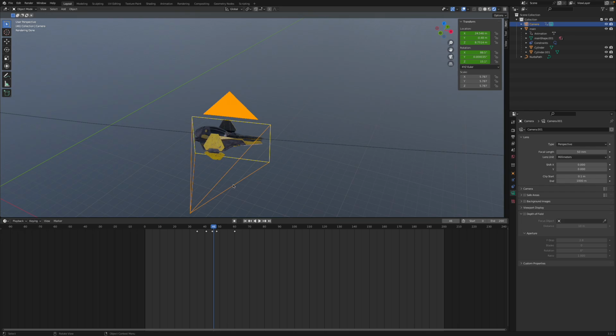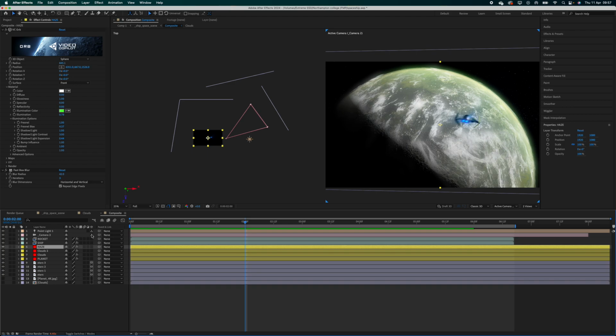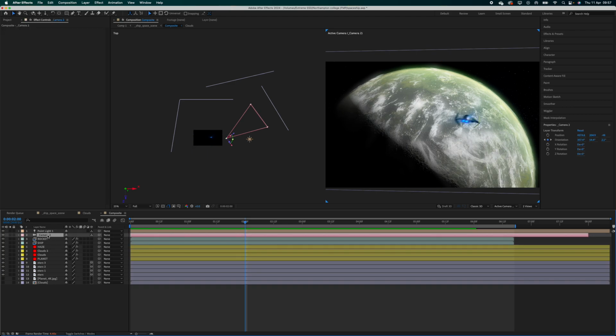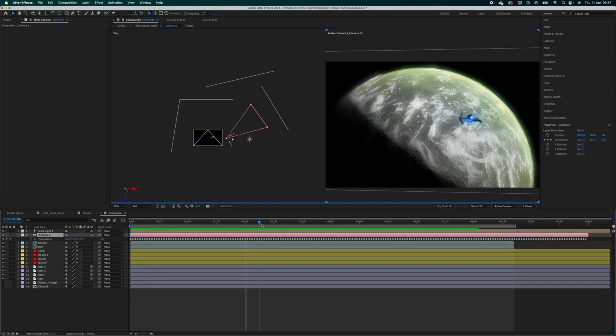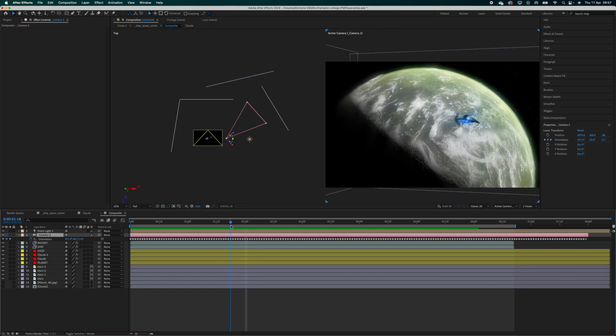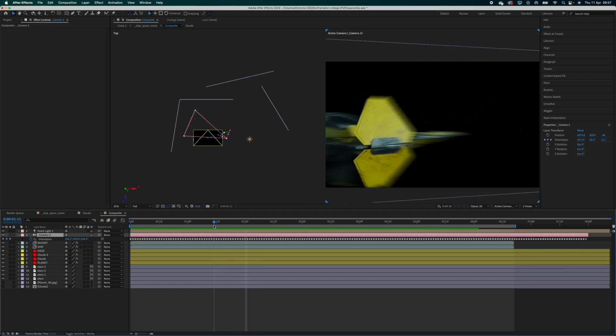I copy the camera data from Blender into After Effects, which meant when I went into After Effects and pressed U, I've got all of these keyframes, which is the position of the camera.